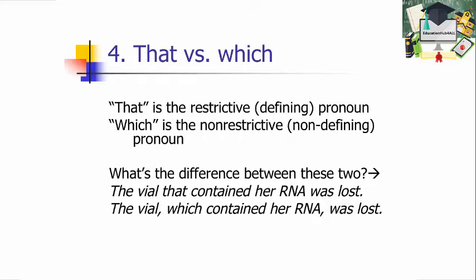Compare that to the second sentence. The vial, which contained her RNA, was lost. In that sentence, there's only one vial in question. Everybody knows what vial we're talking about. There's only one. Since there's only one vial in question, the fact that it contains her RNA is not essential. That's extra information, so we can set it off with commas or even remove it entirely, and it doesn't change the meaning.